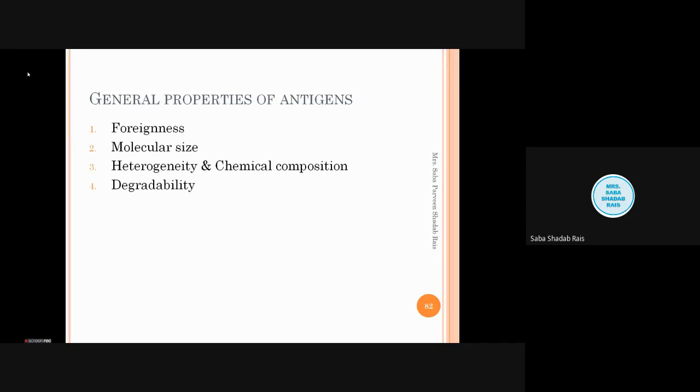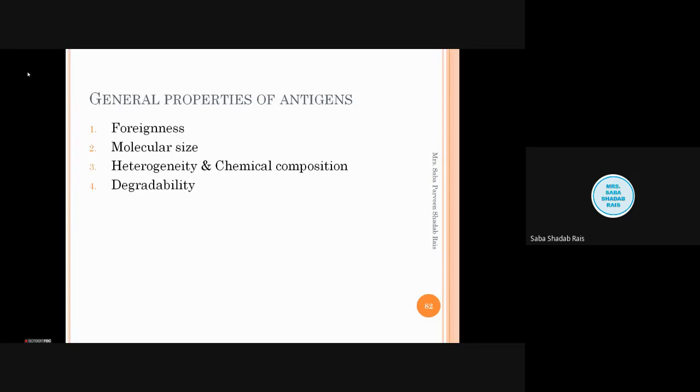So heterogeneity is required. If the antigen is heterogeneous and its chemical composition comprises aromatic amino acids, it will show more and more immune response.